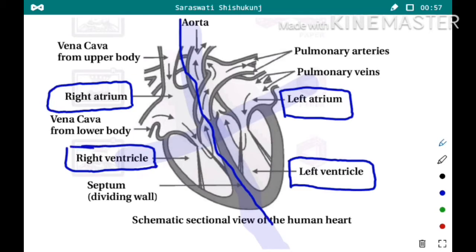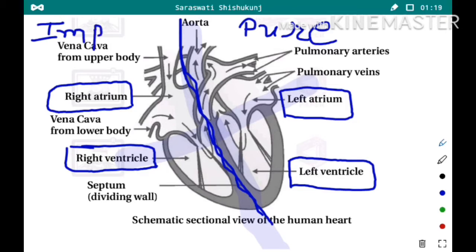Now as it is divided into left side and right side, the flow of blood at the left side is always pure blood, while at the right side there is flow of impure blood. How to remember this? See, pure has fewer letters.